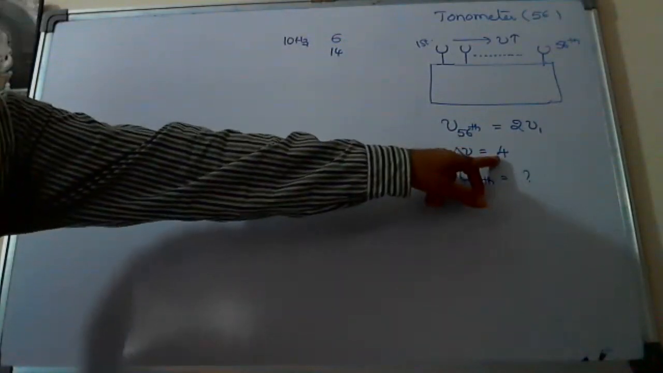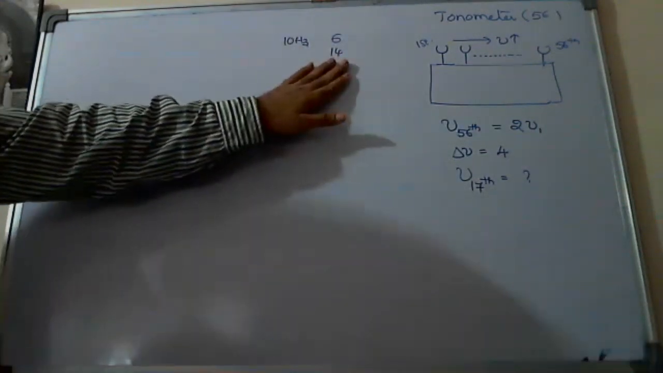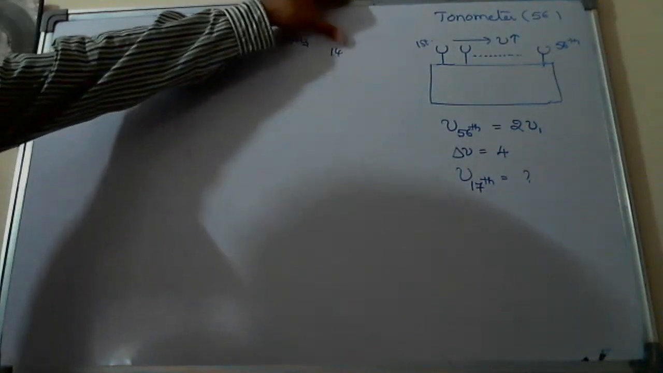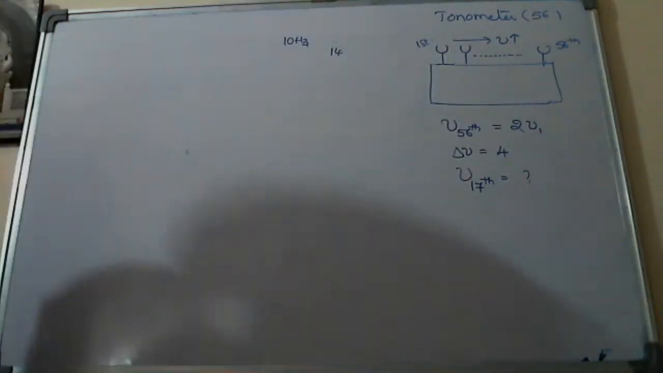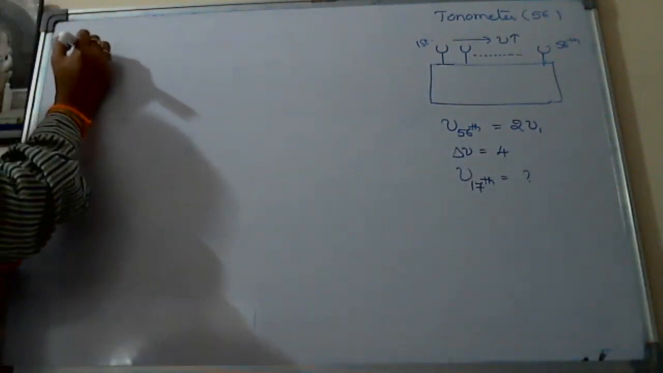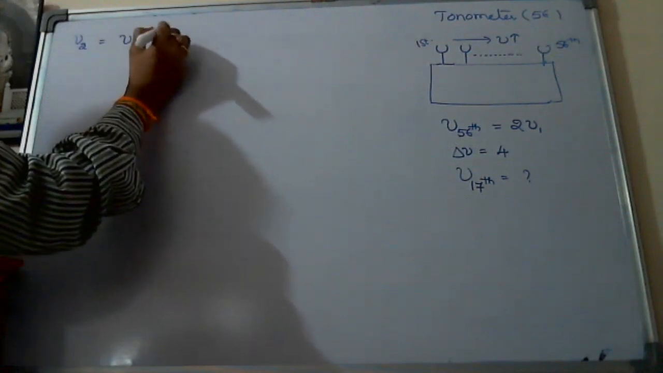Why? Because the beats is equal to 4, he gave. Yes sir. So it should be either 10 plus 4 or 10 minus 4. Surely it is not 6, it is 10 plus, because the frequency is increasing. So I can write logically here, the second frequency is equal to nu1 plus delta nu. Delta nu is 4.